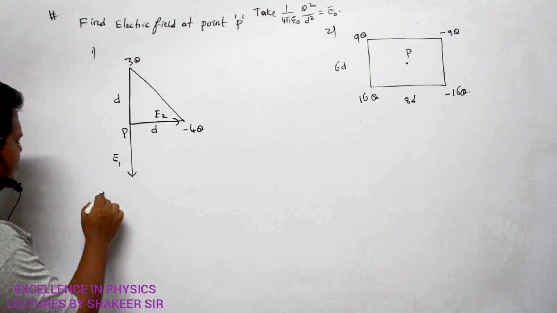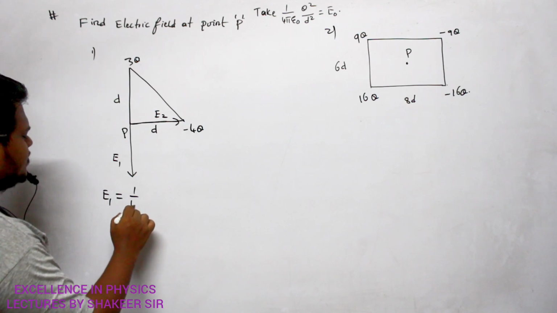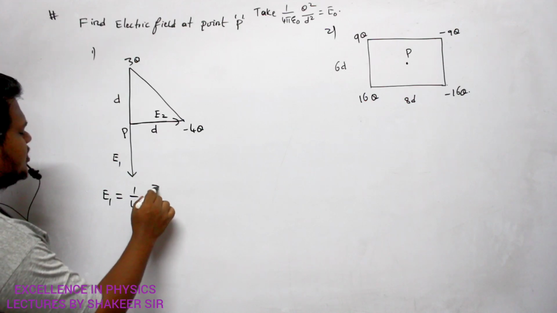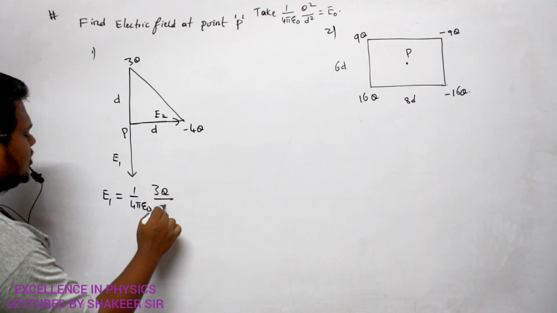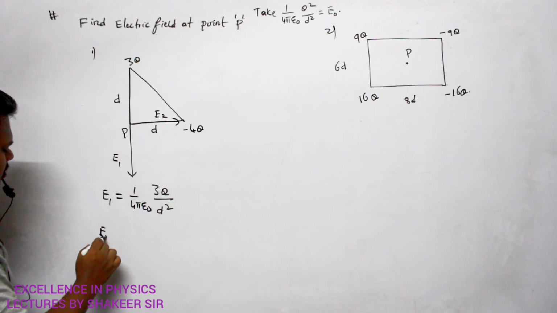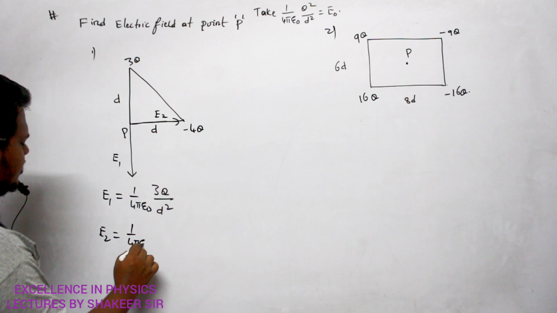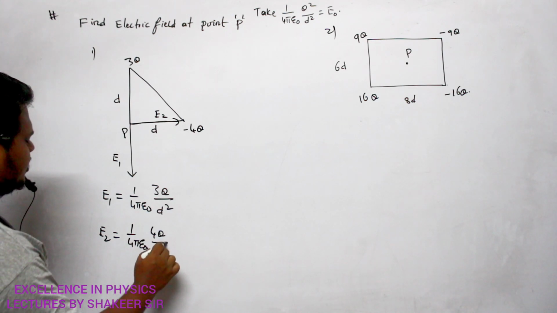First of all, E1 value is how much? E1 is equal to 1 by 4 pi epsilon naught, 3q divided by d square. Similarly, E2 is equal to 1 by 4 pi epsilon naught, 4q divided by d square.